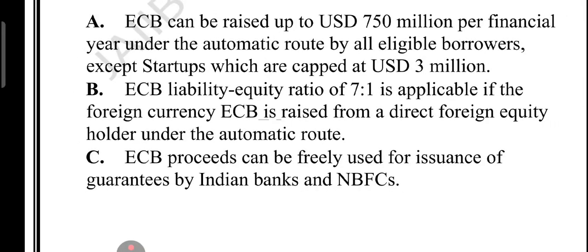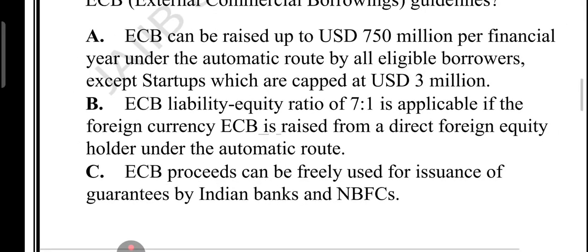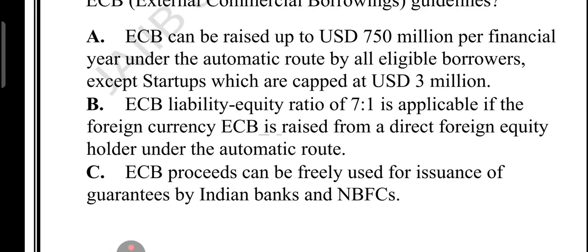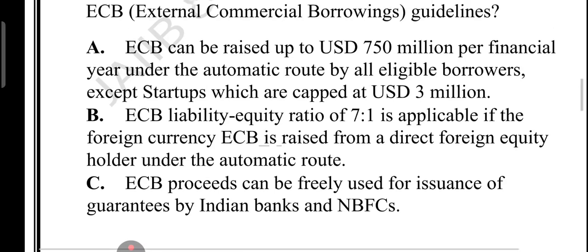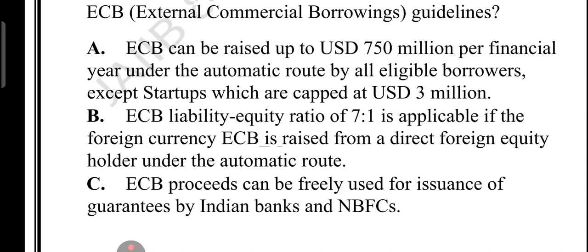First of all, let's look at option A. Most eligible companies can borrow up to 750 million US dollars every year from abroad under the automatic route, and under the automatic route no special RBI approval is required. But a startup has a much lower limit, only 3 million US dollars. So yes, option A is true. Option A is saying the same thing: $750 million ECB can be raised and a startup $3 million. Absolutely correct.